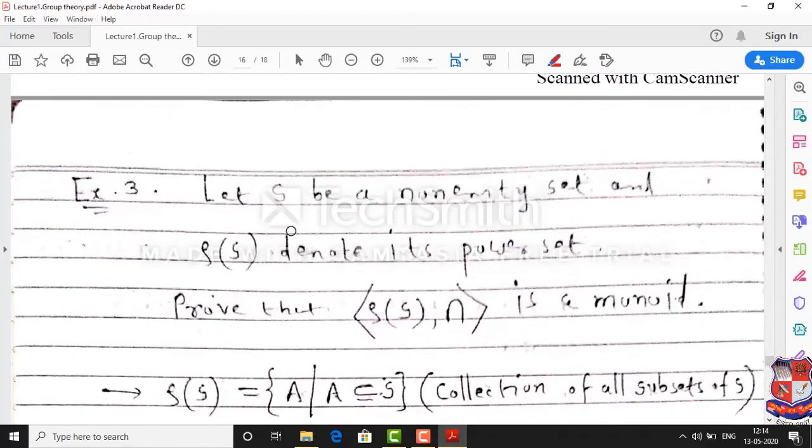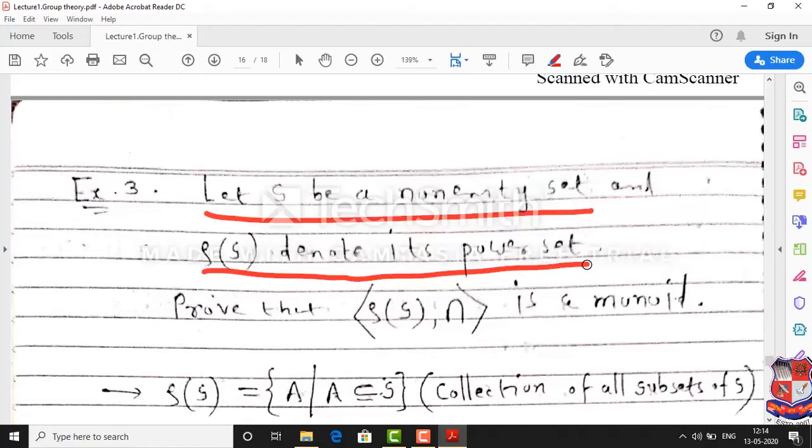Next example: let S be a non-empty set and P(S) its power set. We had seen in the previous lecture that intersection is a binary operation on the power set of any non-empty set.